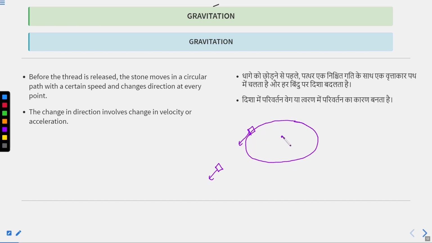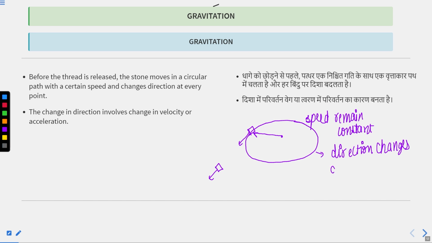When the stone was doing circular motion, its magnitude of velocity or speed is constant. Speed remains constant. Direction changes continuously, or direction changes at every point.